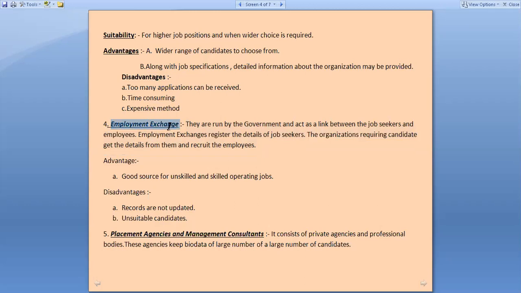These employment exchanges act as a middleman between the job seekers and the organization. They used to collect more and more biodatas from the people who want to register themselves, and they are also in contact with different companies. Whenever any company is in requirement of particular people to join, that organization used to contact the employment exchange, and then after receiving the requirement, they will check the data available, the applications that the job seekers have submitted. If there is any person who is matching all the qualifications and requirements, they used to forward their data to the company.